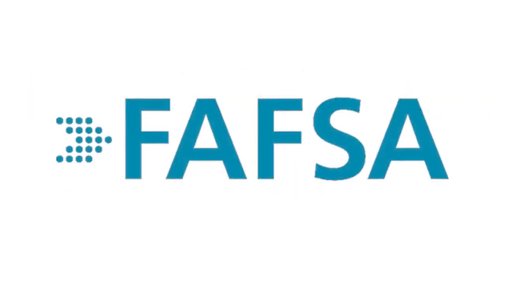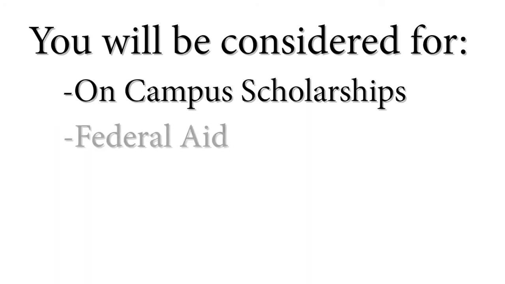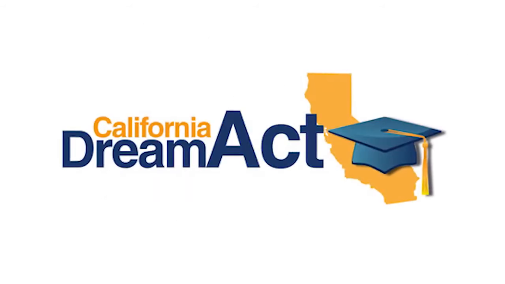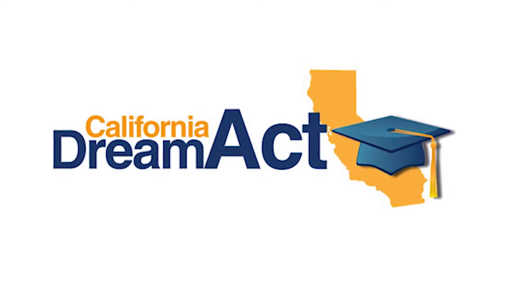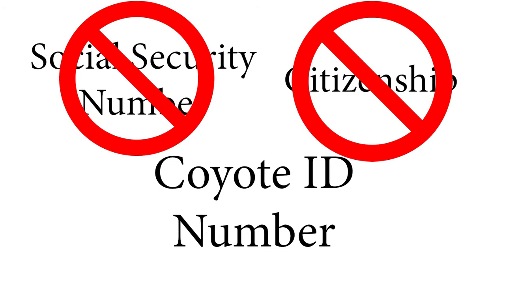Because many of our on-campus scholarships are need-based, we strongly recommend that you apply for the FAFSA. By doing so, you will be considered for on-campus scholarships as well as federal, state, and institutional aid. We also encourage students who are considered California Dreamers to complete the California Dream Act application. Go to dream.csac.ca.gov to complete the application. Keep in mind, the only qualification for CSUSB scholarships is a valid Coyote ID number.